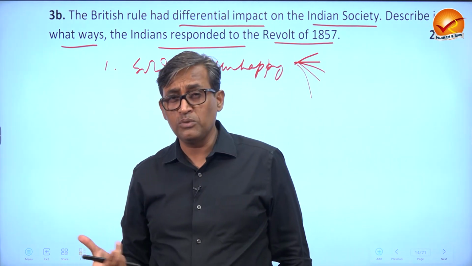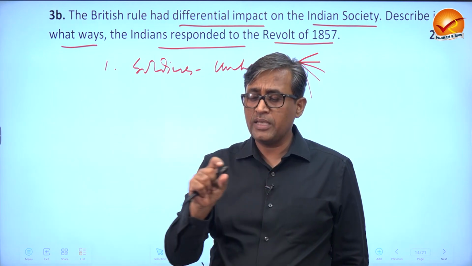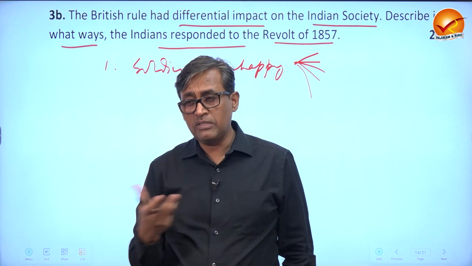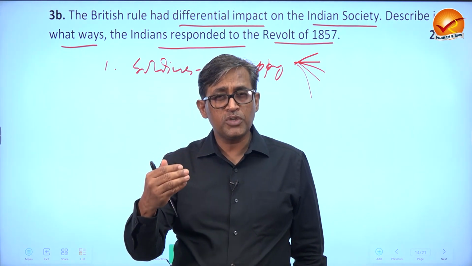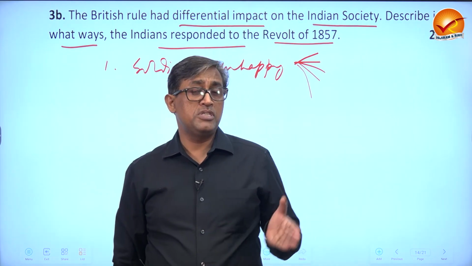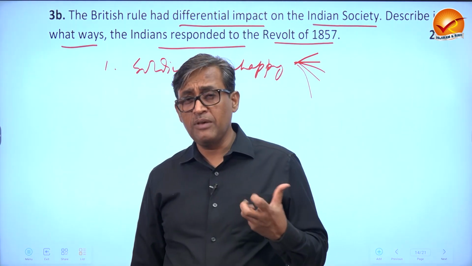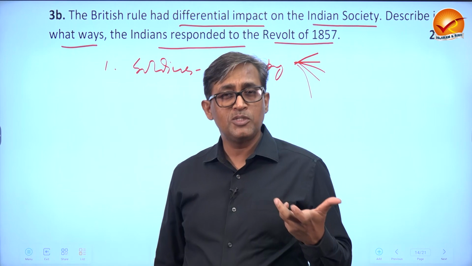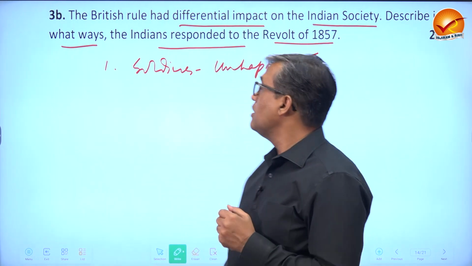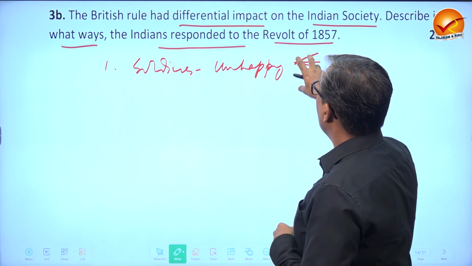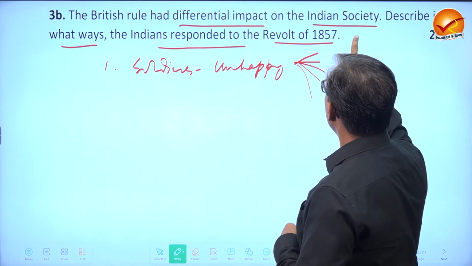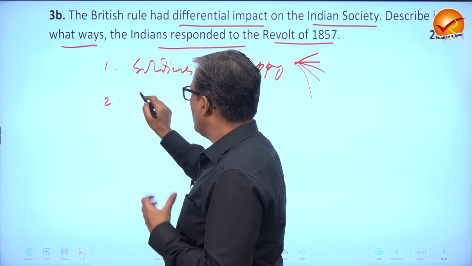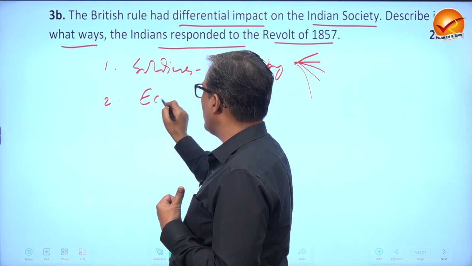One reason, of course, the use of fatty substance, cow and pig fat, in the making of greased cartridges. Soldiers were not paid equally with the English soldiers. Chances of their promotion were very limited. They were posted abroad, and obviously they were unhappy, being upper caste Hindus. Then allowances were not paid as per the promise. Then they were humiliated. So that part you have to write, that differential impact on Indian society. So briefly about soldiers. Then the social impact of their economic policy.